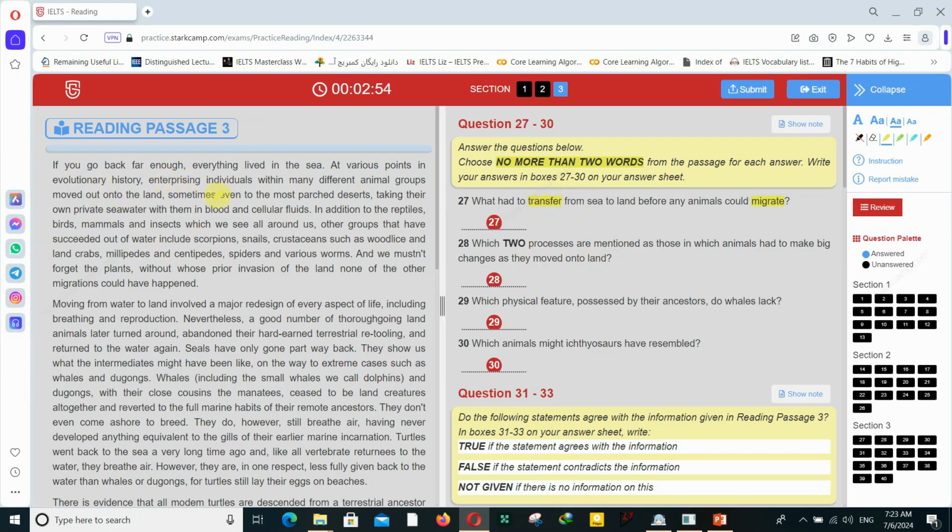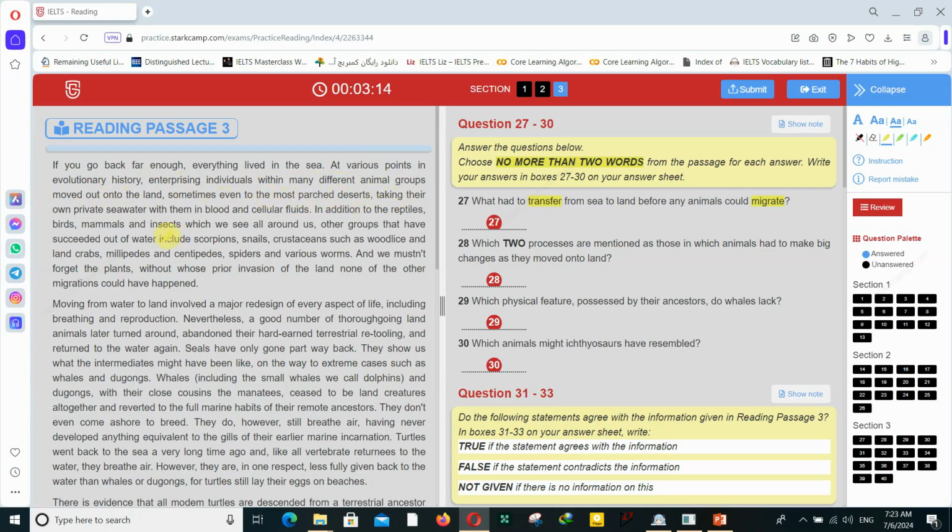If you go back far enough, everything lived in the sea. At various points in evolutionary history, enterprising individuals within many different animal groups moved out onto the land, sometimes even to the most parched deserts, taking their own private seawater with them in blood and cellular fluids.